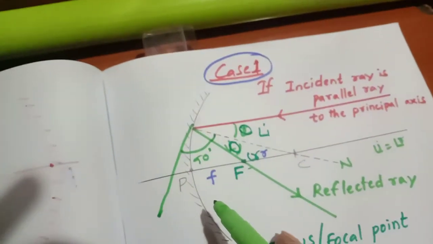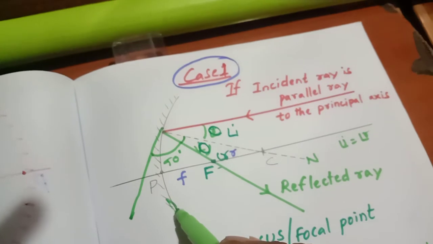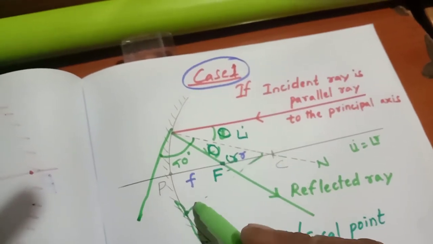If the point is changed to this one, if you draw a tangent here, the normal is like this.